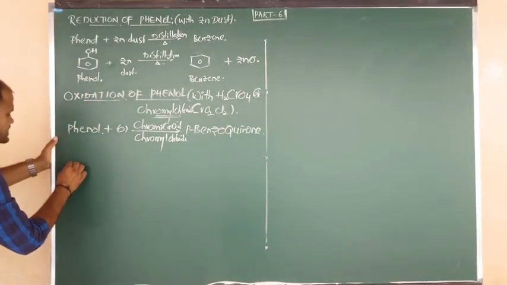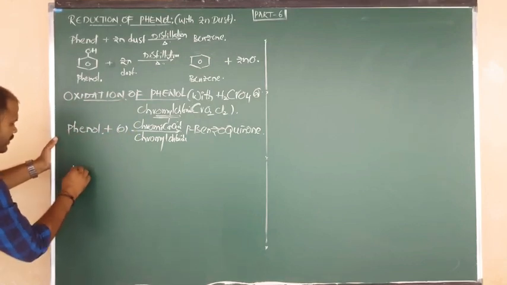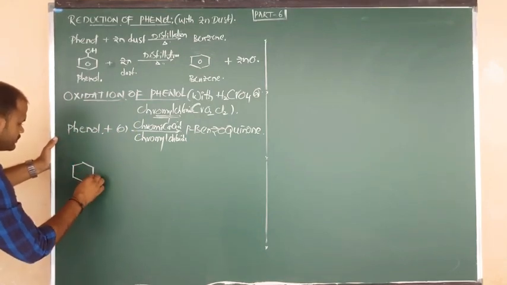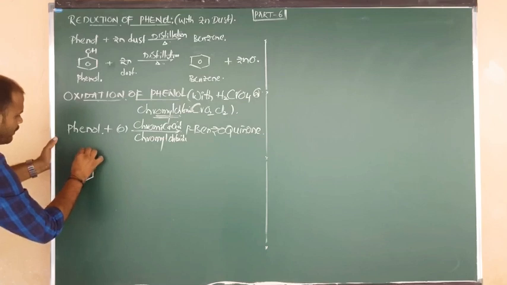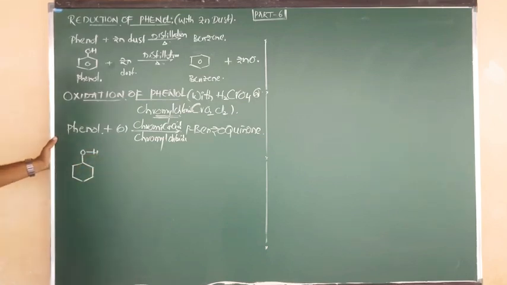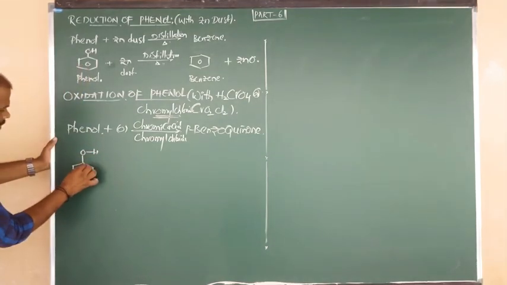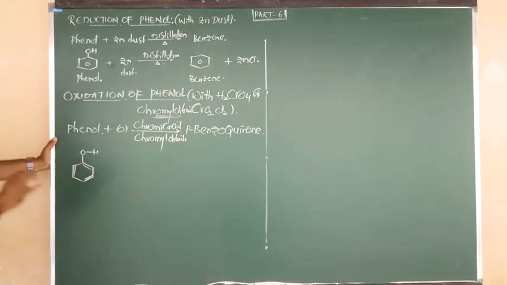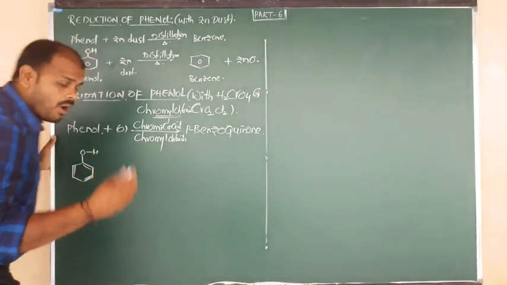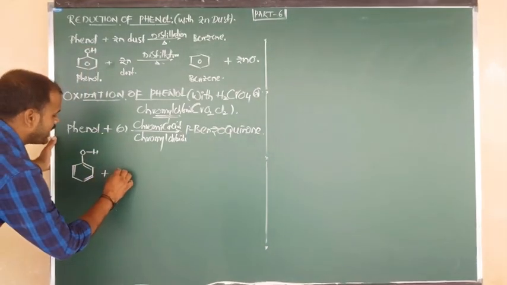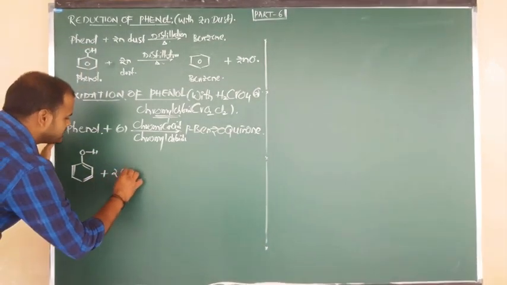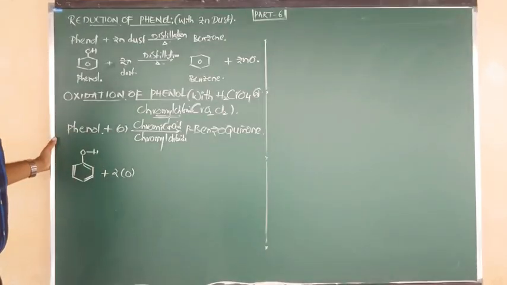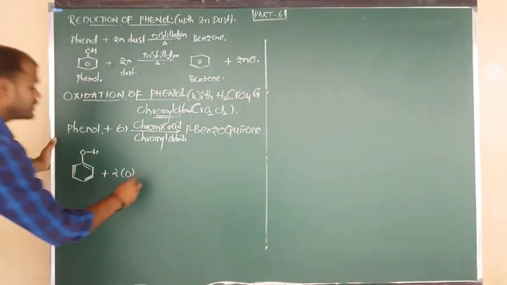Okay, let us consider phenol: benzene bonded to OH. Inside the benzene there will be how many pi bonds? 3 pi bonds. What is the process it undergoes? Oxidation. Here I am going to add oxygen, but as per balancing we require 2 moles of free oxygen atoms, that is 1 mole of O2.